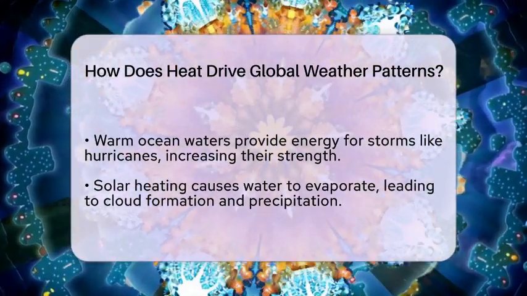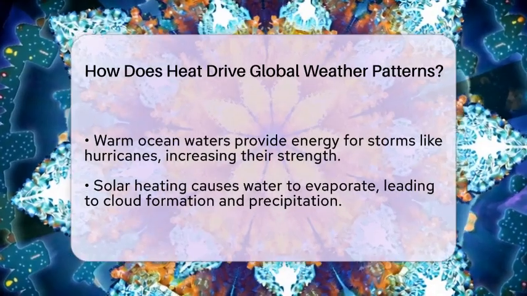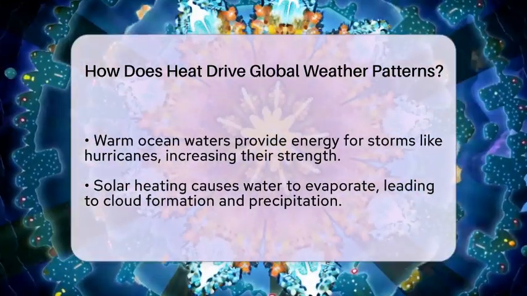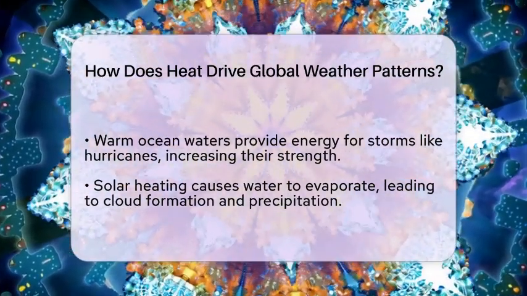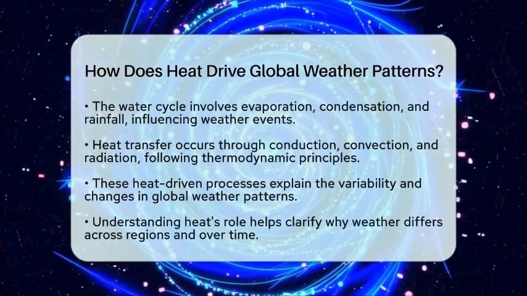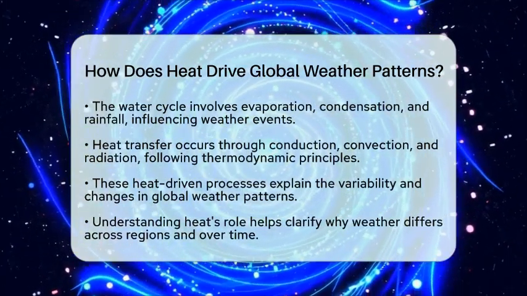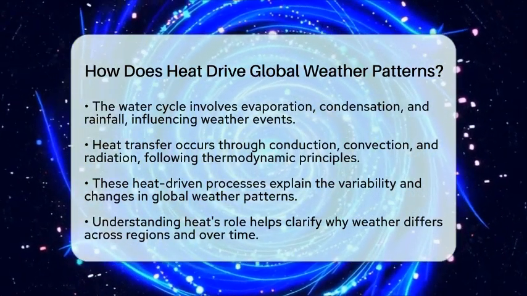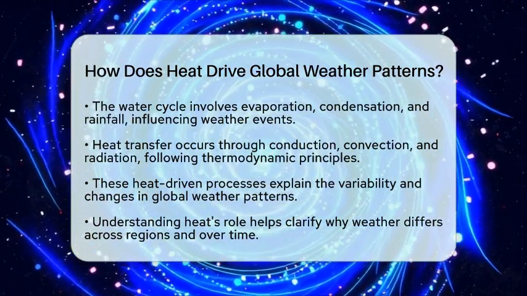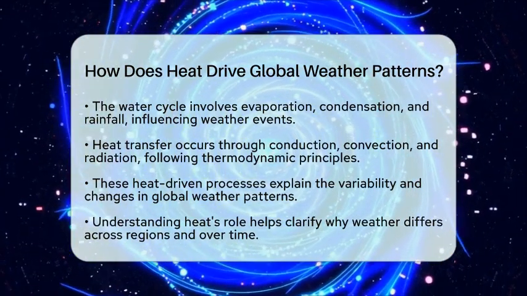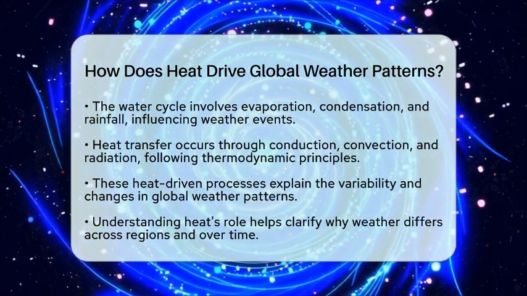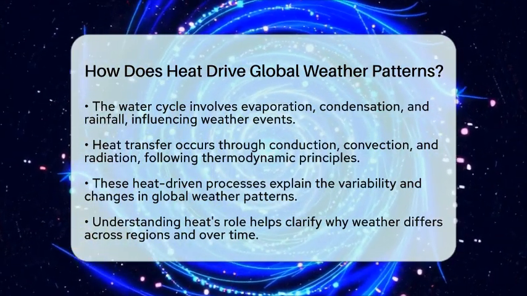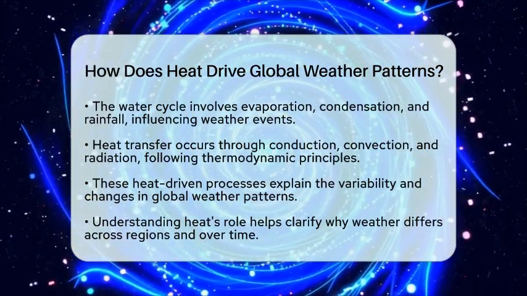From a thermodynamics point of view, heat is the transfer of energy caused by temperature differences. The first law of thermodynamics says energy can't be created or destroyed, only moved or changed. Solar energy heats the Earth's surface, and this heat then moves through the atmosphere and oceans by conduction, convection, and radiation. These processes drive the circulation of air and water, shaping the weather patterns we see.